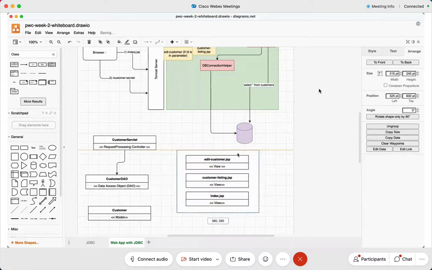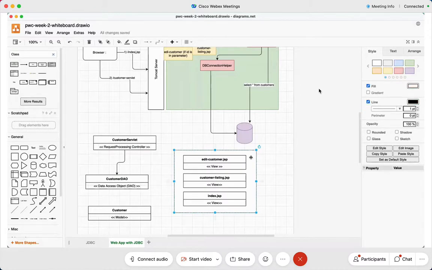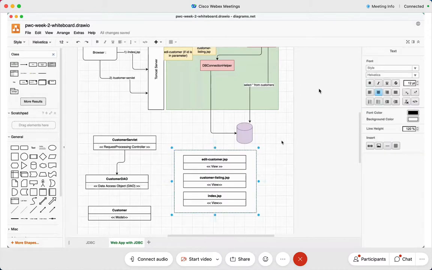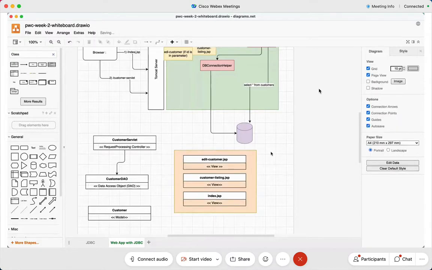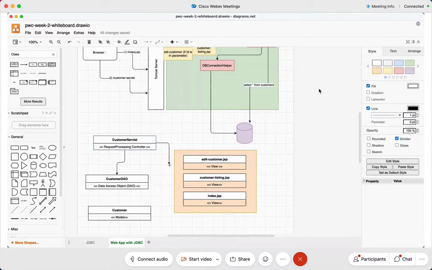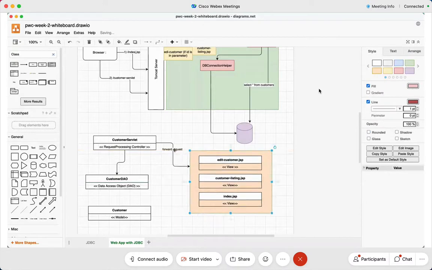I will group this up. Okay, right? So these are my views. So customer servlet then forwards the request to these views, isn't it? It forwards the request to the appropriate views based on the logic. Of course, based on the logic, it forwards to any one of these views, as we proceed further.